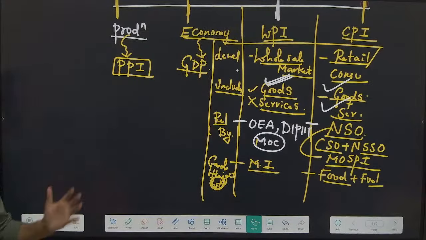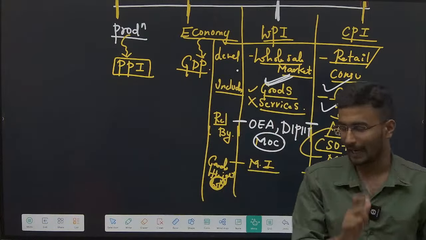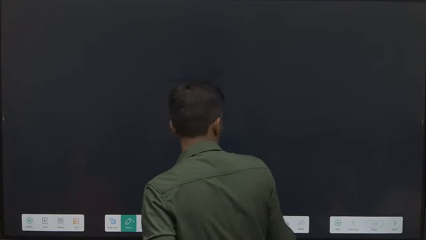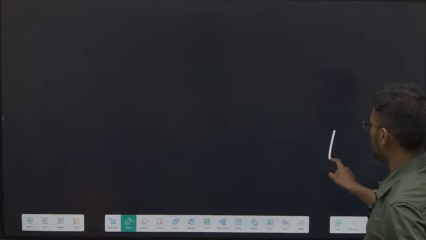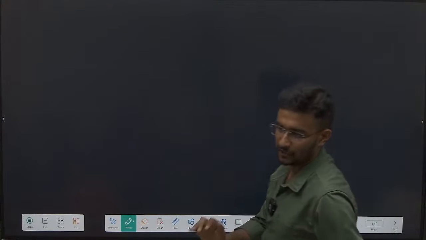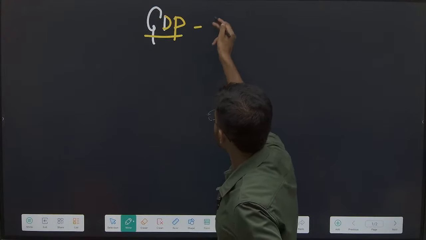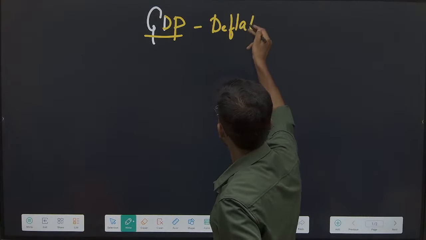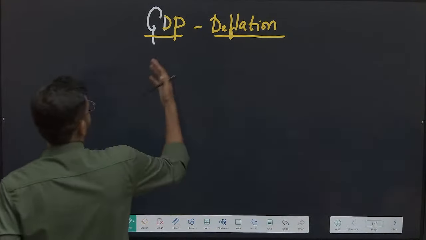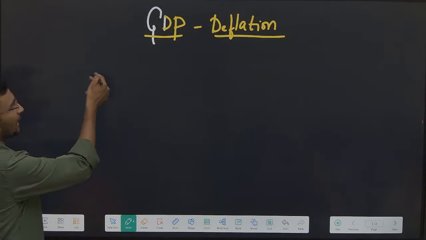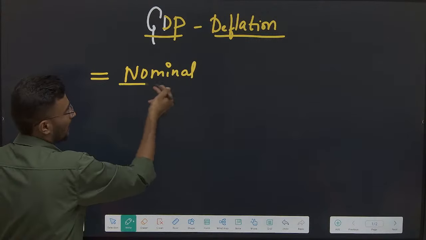Followed by the last one. If we want to calculate the data of the complete economy, what will I be calculating? I will be calculating the GDP. Now what do you mean by GDP deflator? GDP deflator is nothing but the ratio of nominal upon real.